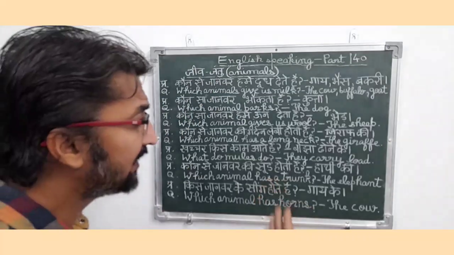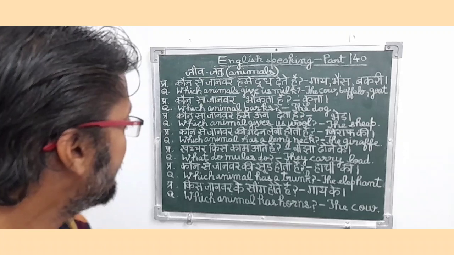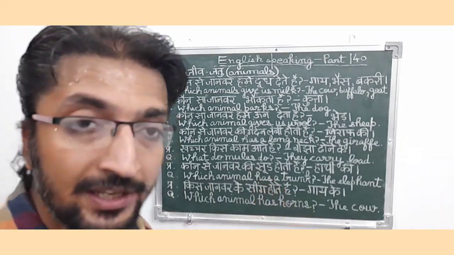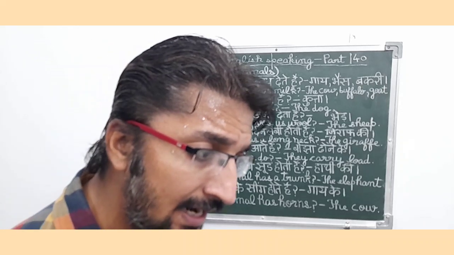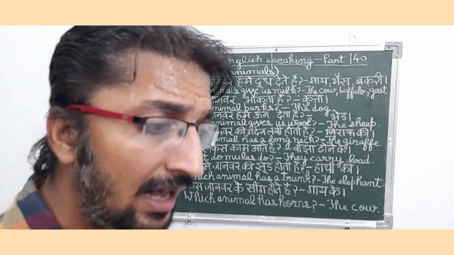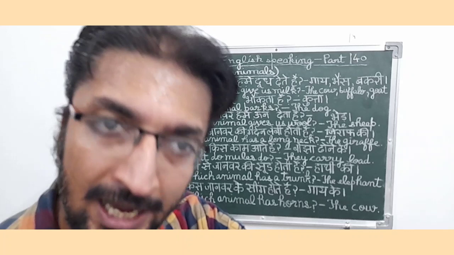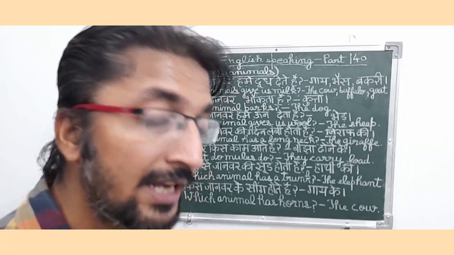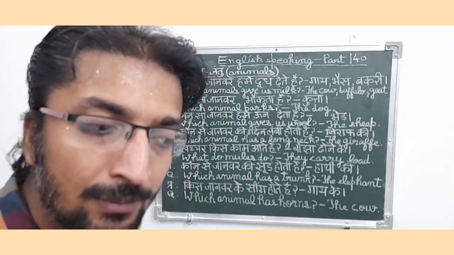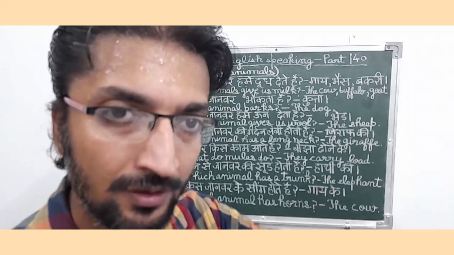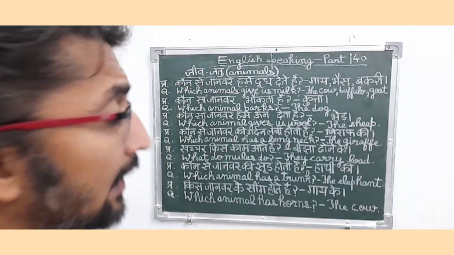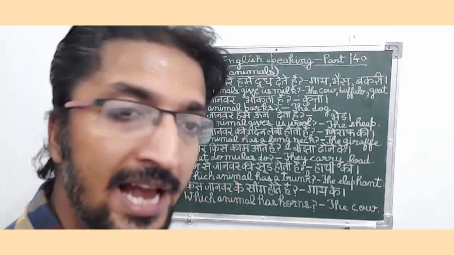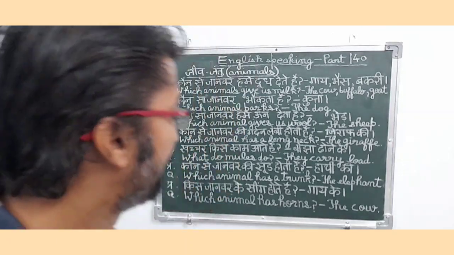खच्चर किस काम आते हैं? बोझा ढोने के। So in English it means what do mules do? They carry load. So friends, basically it is a present interrogative type sentence. Since in this sentence they are basically asking about that particular quality of an animal which normally carries load. So the mules are the only animals which carry heavy load when they move from one place to another place. And since this sentence is related to animals, so it is an animals related sentence.